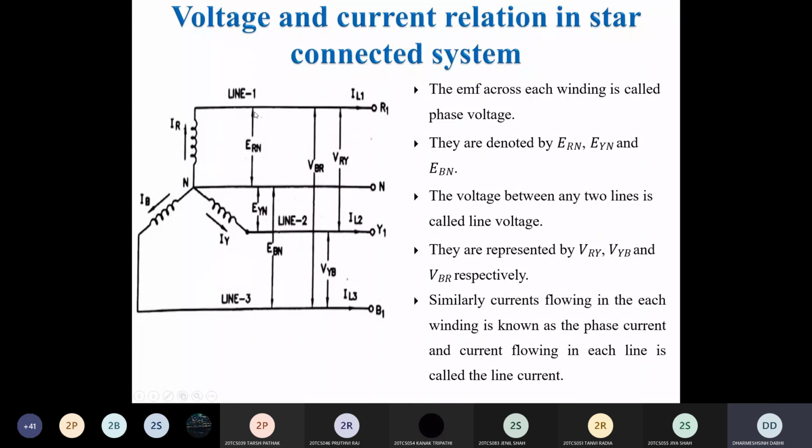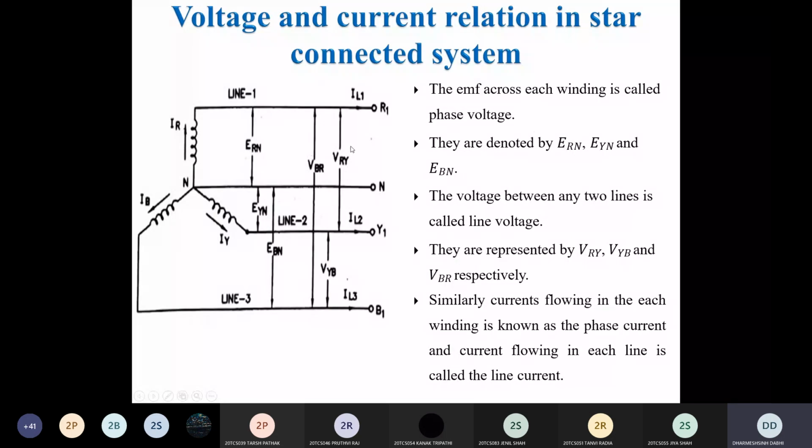We already saw that phase voltage is between phase and neutral. So this total voltage VRY is the summation of VRN and VYN. But VRN and VYN are opposite to each other. If ERN is positive, then EYN is negative. Clear? Because the same terminals of these windings are connected together.